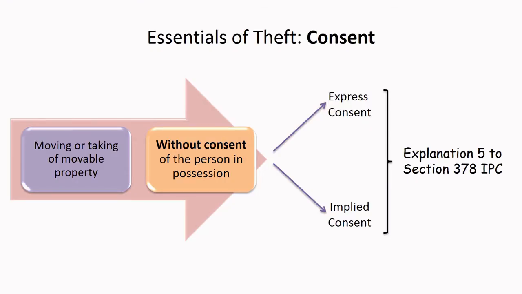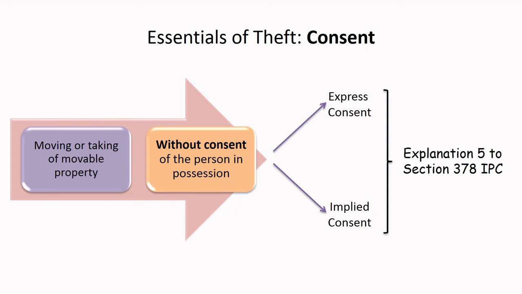Yet another essential ingredient of theft is consent. Now the provision clearly says that moving or taking of movable property out of the possession without the person's consent only becomes theft. It does not specify what consent is, but explanation 5 to section 378 specifies that such consent can either be express or implied. Now we know what express consent is. If a person authorizes another person to hold some property, then later he cannot say that the latter had committed theft of that property, isn't it? That is express consent. Now let us see what an implied consent is.